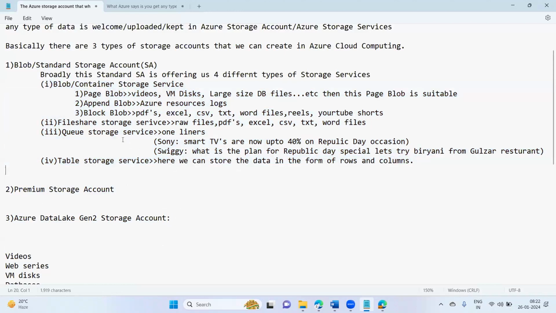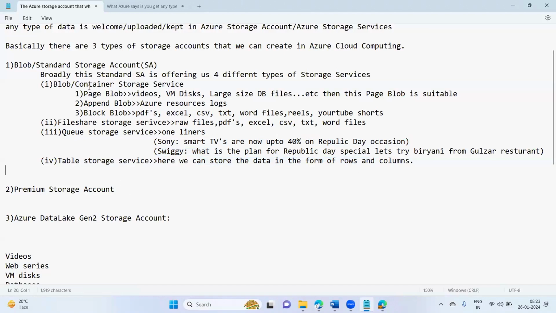We may get data in the form of Excel, VM disk, one-liners as promotional messages, or tables with rows and columns. We are not sure, and we get data in a variety of different formats and extensions.